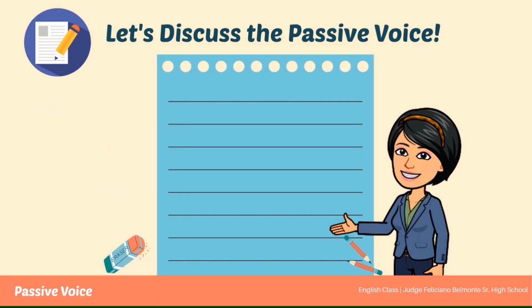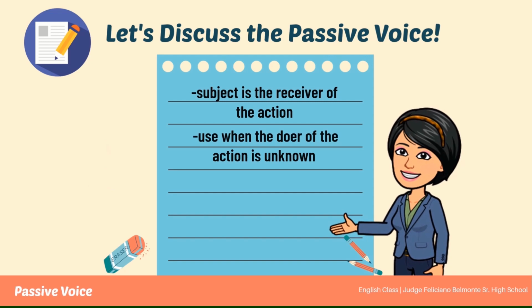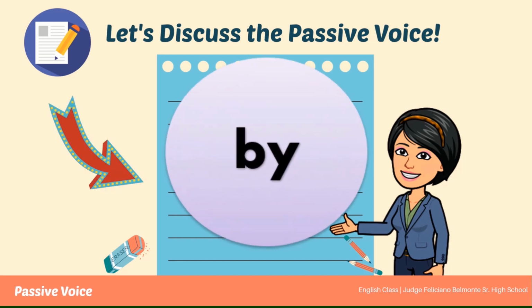Now let's discuss the passive voice. If we begin the sentence with the object or person that the action is performed on, we formulate the passive voice. The subject in the passive voice is the receiver of the action. And sometimes we use the passive voice because we don't know or do not want to express who performed the action. Now, if we want to say or write who or what performs the action while using the passive voice, we use the preposition by.